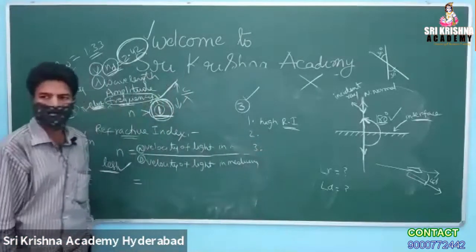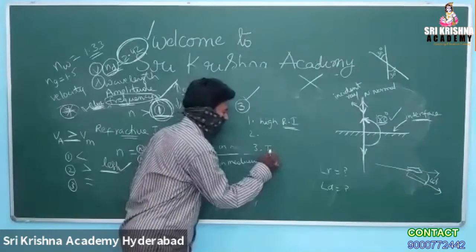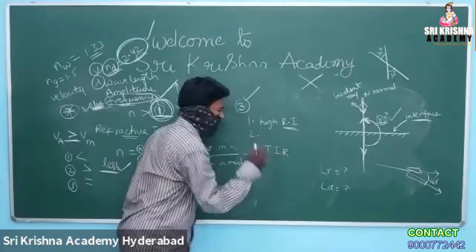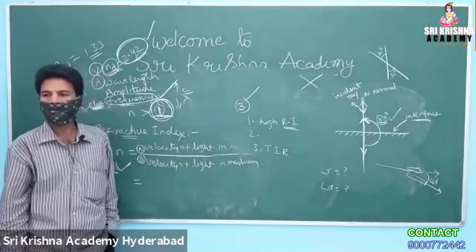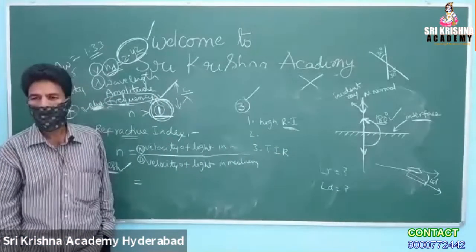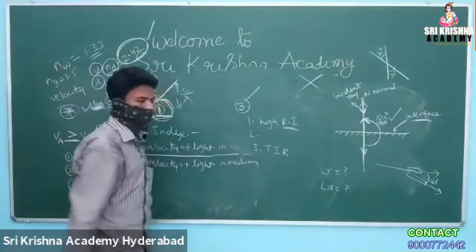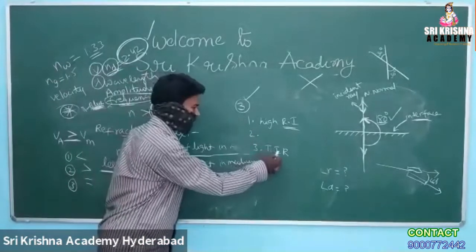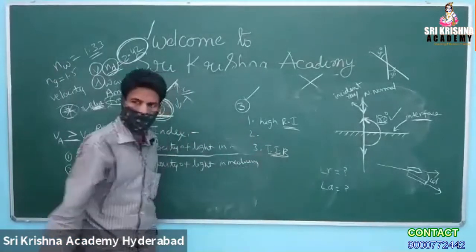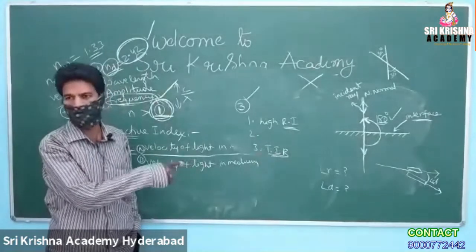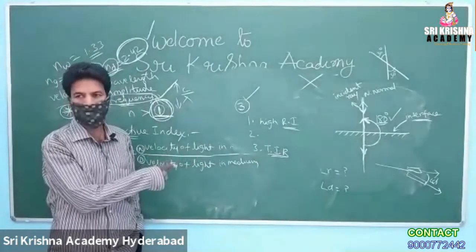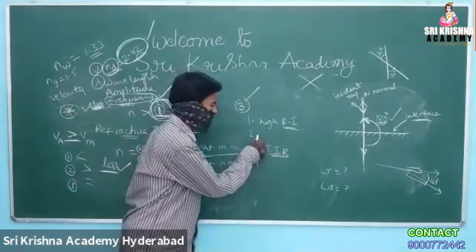Total internal reflection. Very good. We have to discuss total internal reflection also. It is one of the most important concepts in optics, and questions will be coming from it. What about the second one?